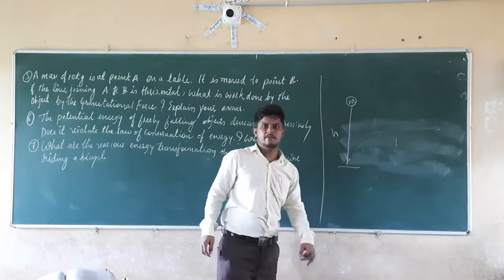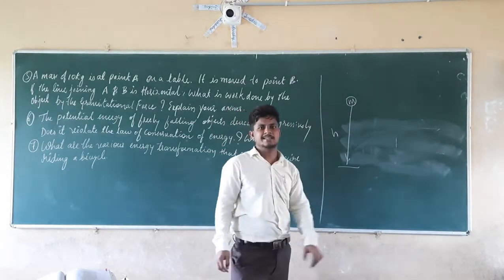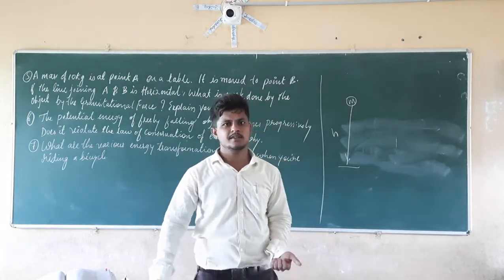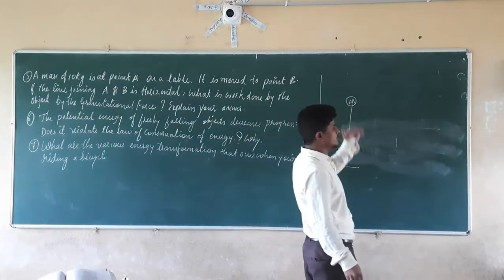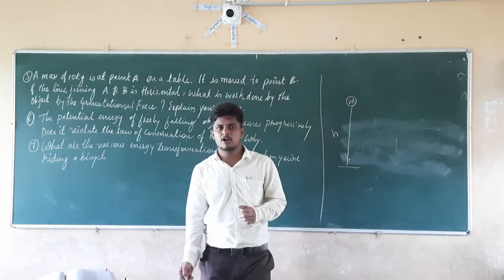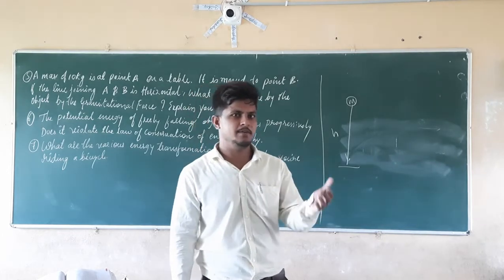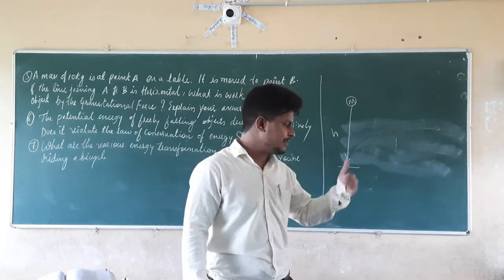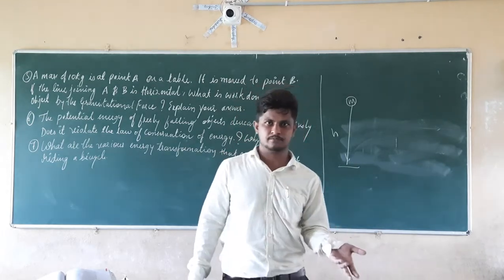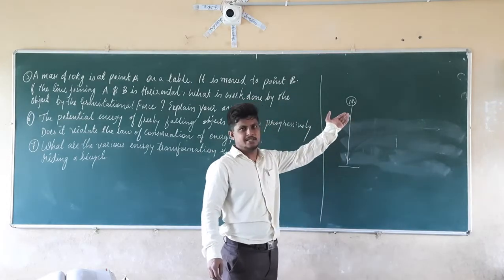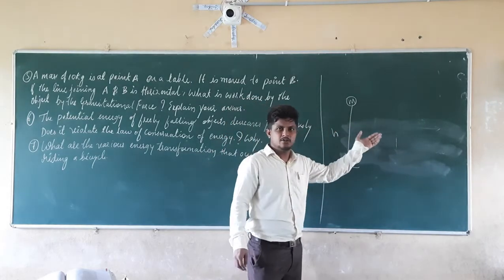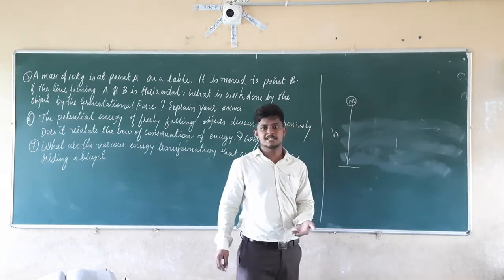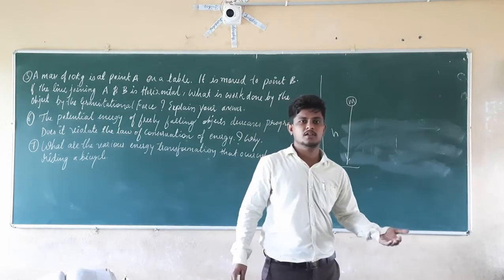We already know that when the height of an object from the ground decreases, the potential energy of that object decreases. So here also the potential energy of this object is decreasing. With the law of conservation of energy, we know that energy can neither be created nor be destroyed, but energy can transfer from one form to another form. So if we are losing energy here, what does it mean? Energy can neither be created nor destroyed. But where is that energy going? Where is the energy that is decreasing here going?